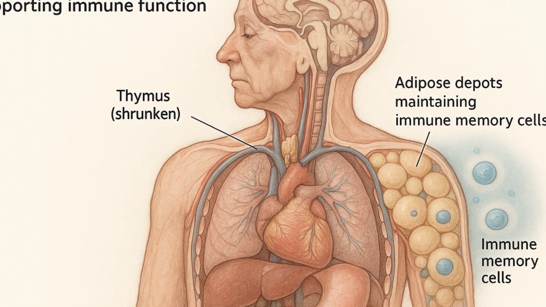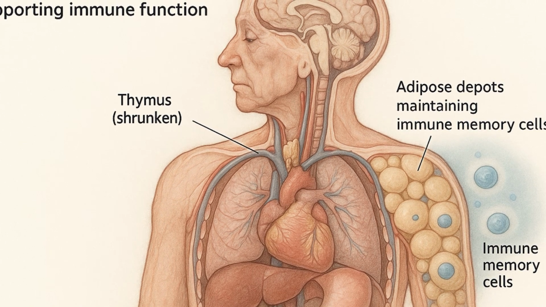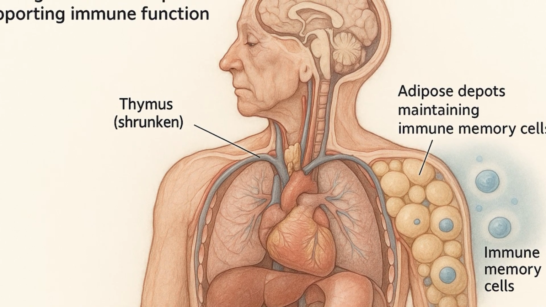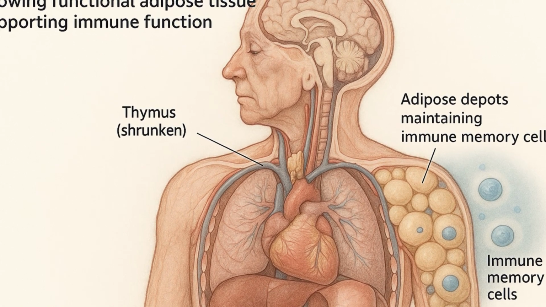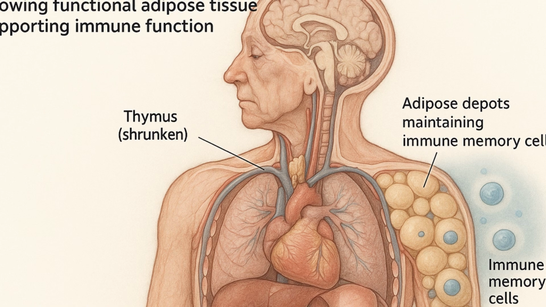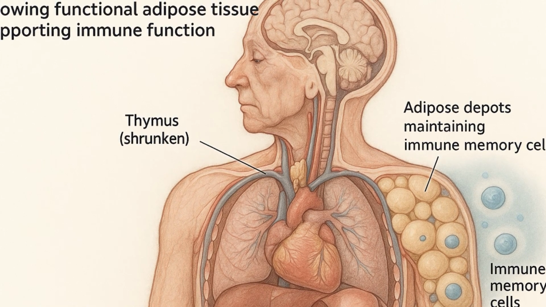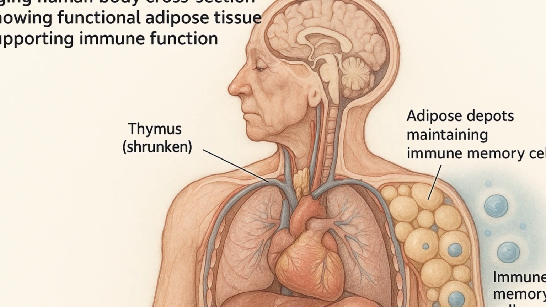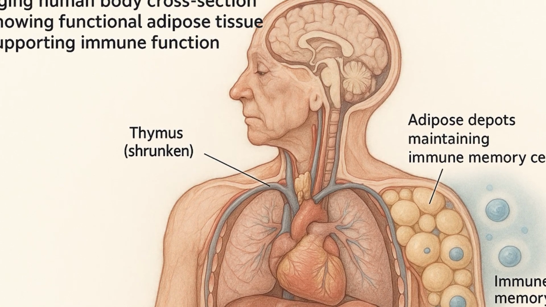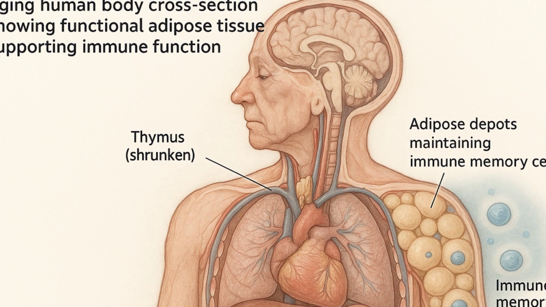The goal, then, is not to eliminate adipose tissue or suppress its immune activity, but to support its natural capacity to shift between pro- and anti-inflammatory states as needed. Promoting adipose tissue health through lifestyle, nutritional, or pharmacological means may be one of the most powerful ways to harmonize immunity, metabolism, and overall systemic resilience.